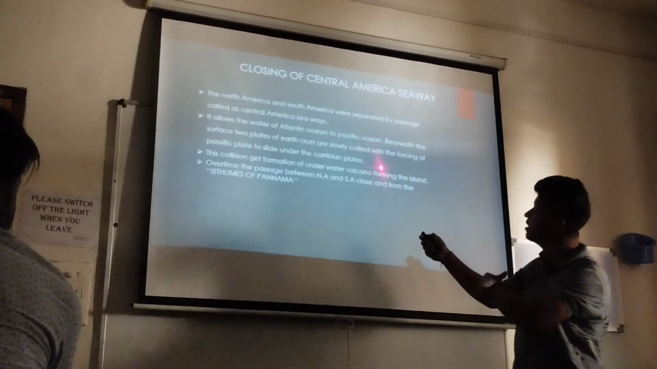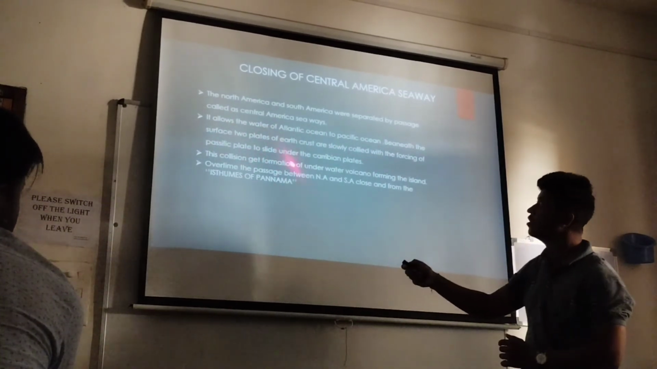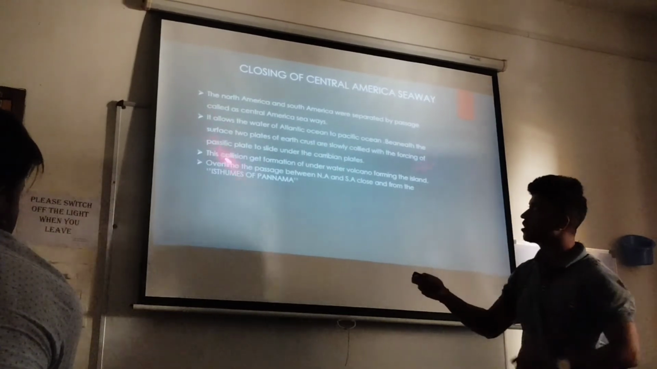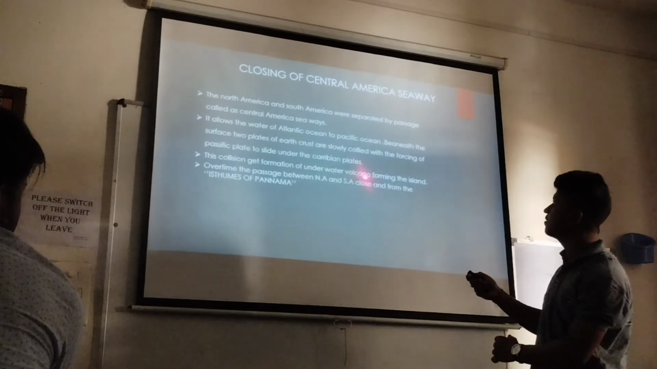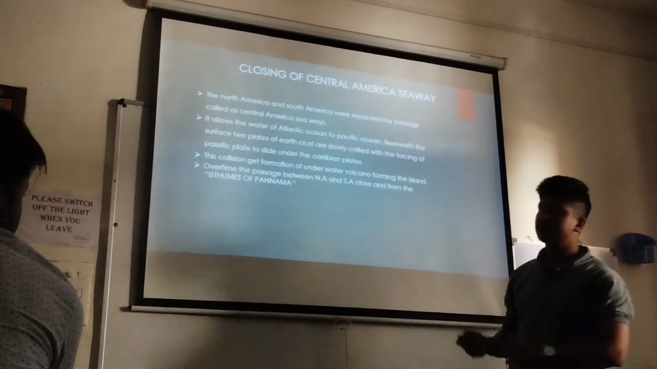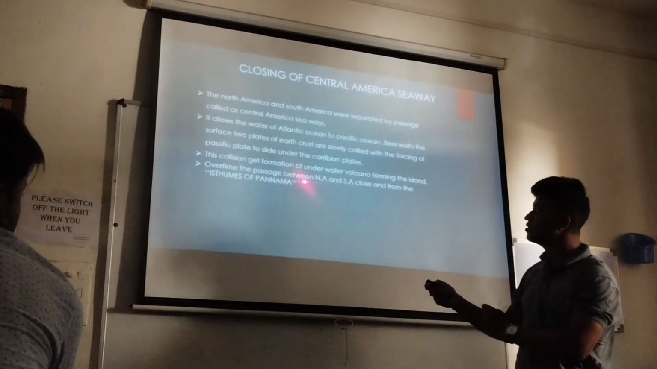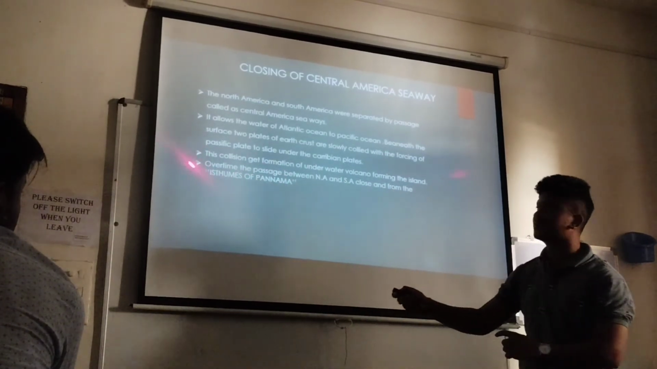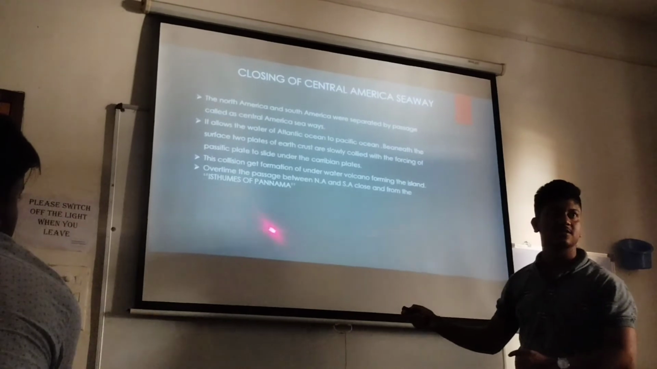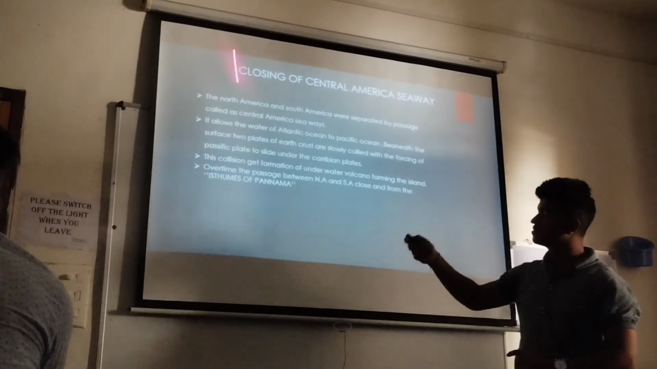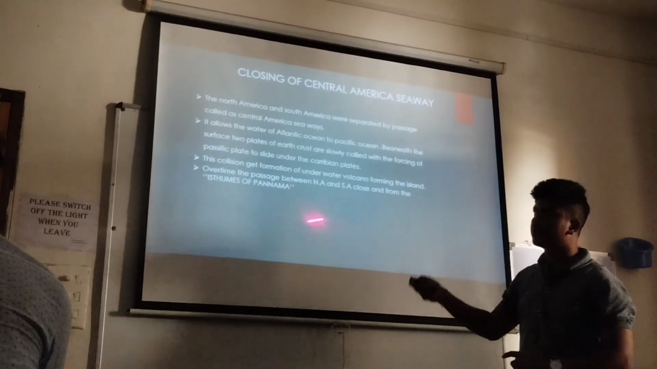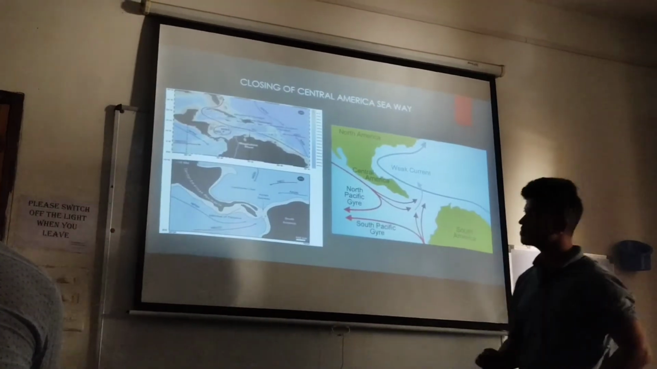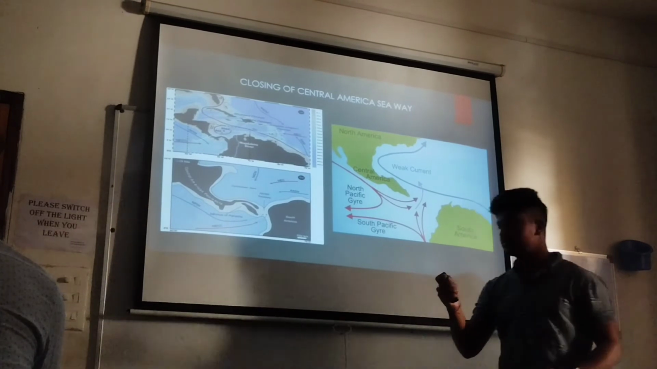Beneath the surface, the two plates slowly collided, forcing the Pacific plate to slide under the Caribbean plate. Then what happened? The collision formed underwater volcanoes, forming islands. Over time the passage between North America and South America closed and formed the Isthmus of Panama. That's called the Isthmus of Panama. See the structure last. Very important.